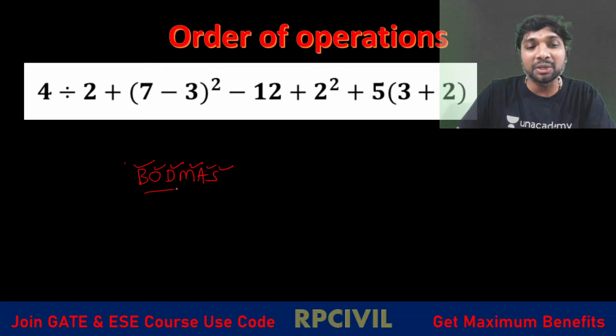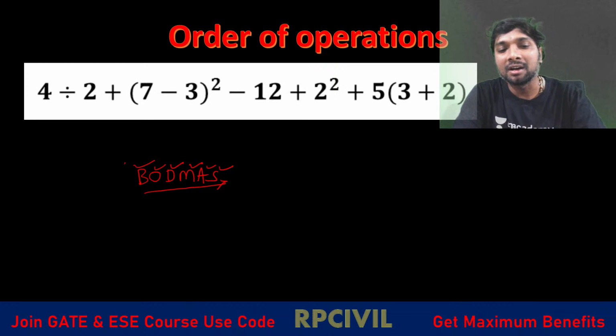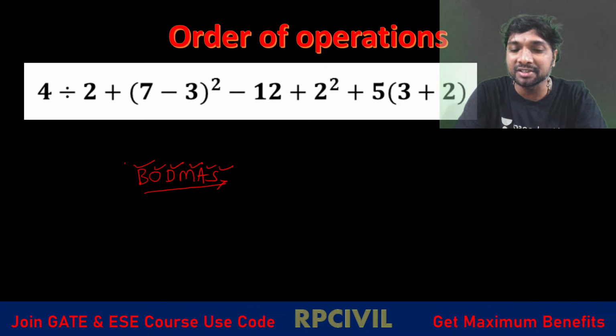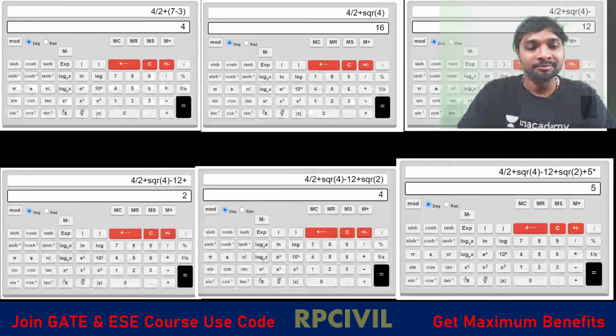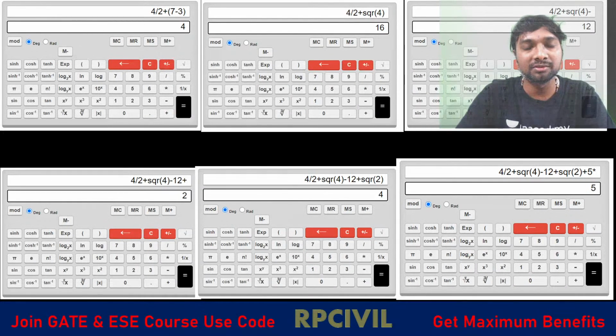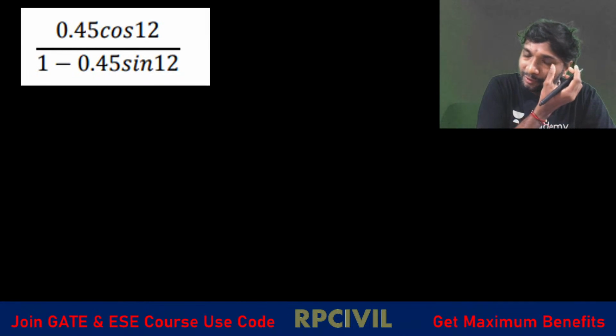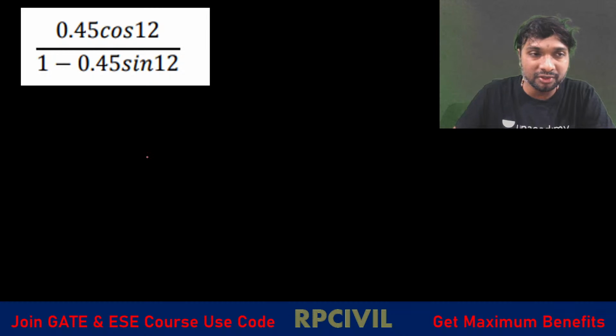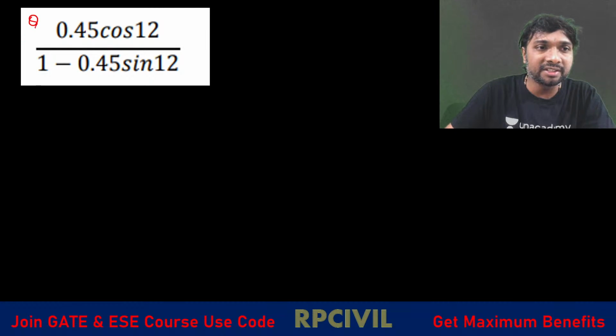This is the sequence of calculations this calculator, or any normal calculator, follows. If you observe, we enter the expression as it is, like 4 divided by 2. This we have already seen in yesterday's class. These kinds of equations will mostly be coming, so we'll just look at this and then go to the transportation, traffic engineering problems.